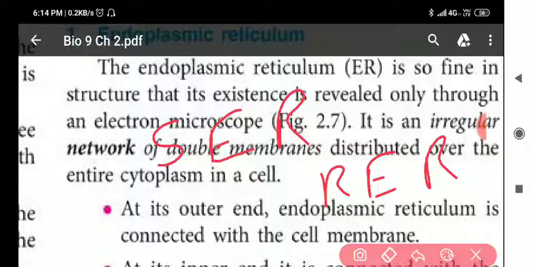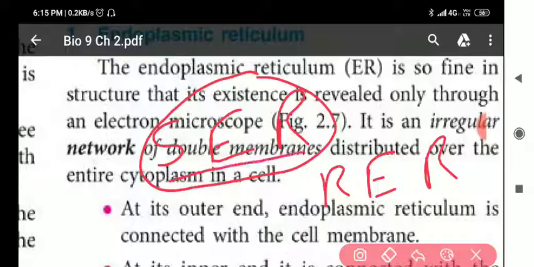So my dear students, SER means smooth endoplasmic reticulum. Smooth endoplasmic reticulum are those whose surface does not contain ribosomes. Then next, RER means rough endoplasmic reticulum.